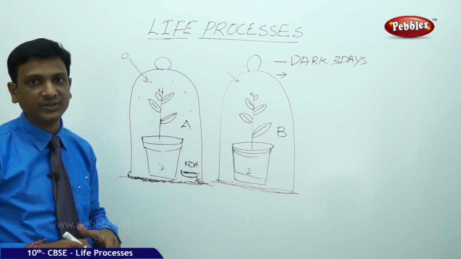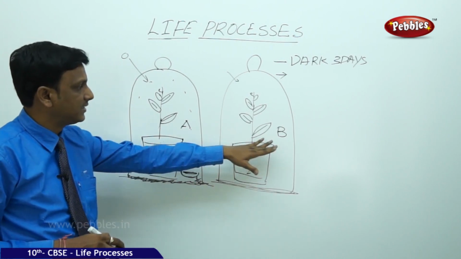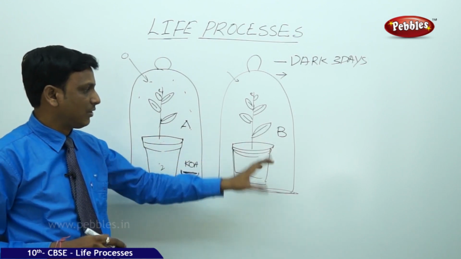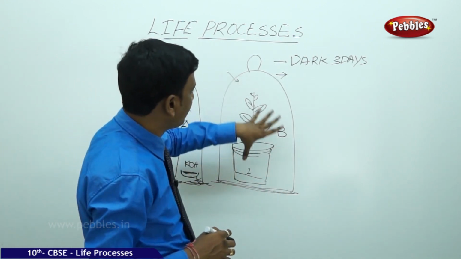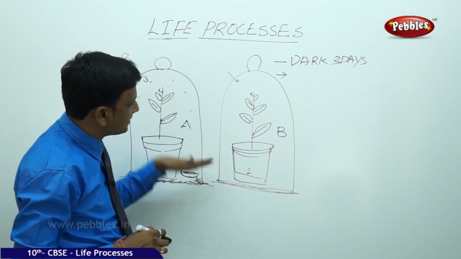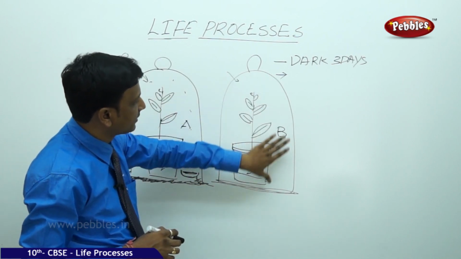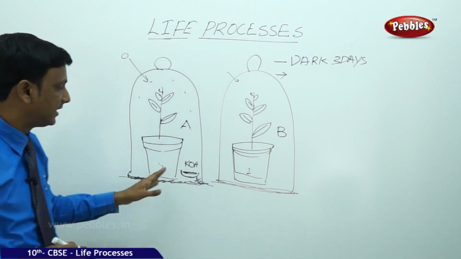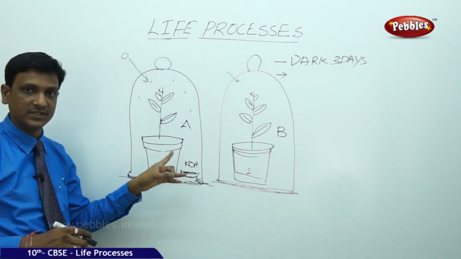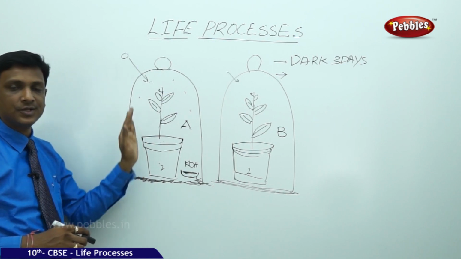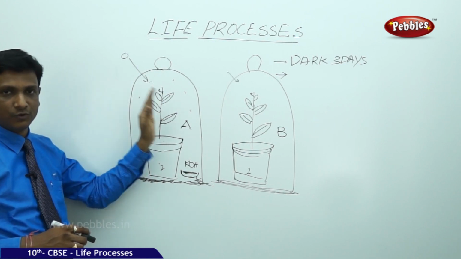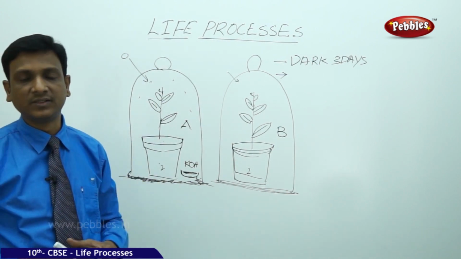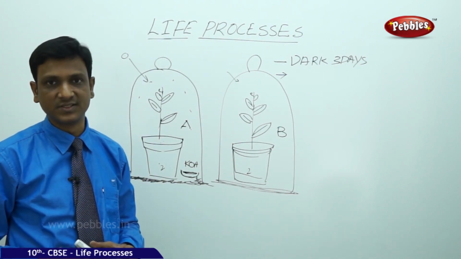In which case do you think there is some amount of starch prepared? Is it B or A? Yes, it is B. Because here we made an arrangement and we avoided the entry of carbon dioxide, but still there is some carbon dioxide inside this bell jar by which this leaf can prepare the food. But here we have used the potassium hydroxide which absorbs the carbon dioxide completely. So there is no possibility of photosynthesis here. So by this experiment you can prove that carbon dioxide is necessary for photosynthesis.